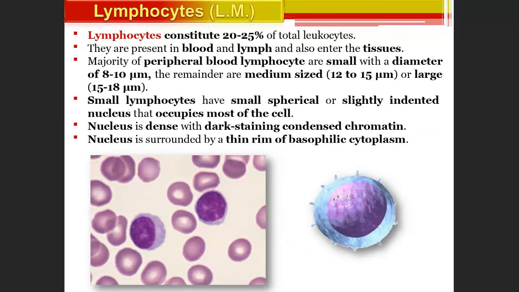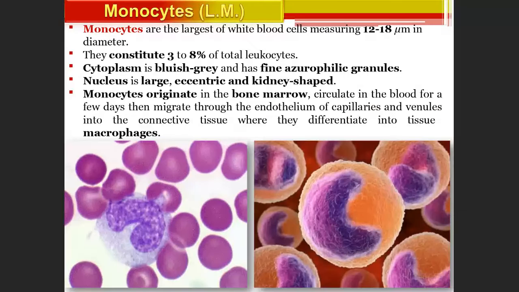Small lymphocytes have a small, spherical or slightly indented nucleus that occupies most of the cell. In a small lymphocyte, the cytoplasm is very little, but the nucleus is big and indented. The nucleus is dense with dark-staining condensed chromatin, and it is surrounded by a thin rim of basophilic cytoplasm. Here also you see the nucleus occupying the major component of the cell, with a thin rim of basophilic cytoplasm. So that is about lymphocytes.